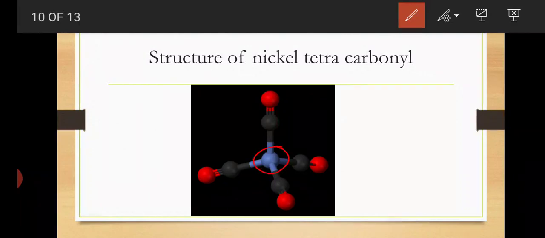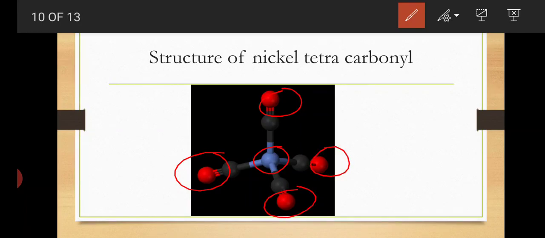This is the central metal atom nickel and this is one CO. The central metal atom nickel combines with 4 CO ligands and forms nickel tetracarbonyl.